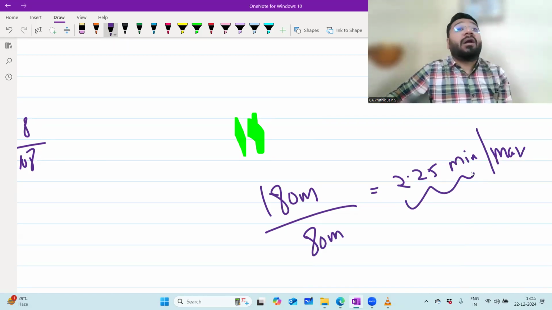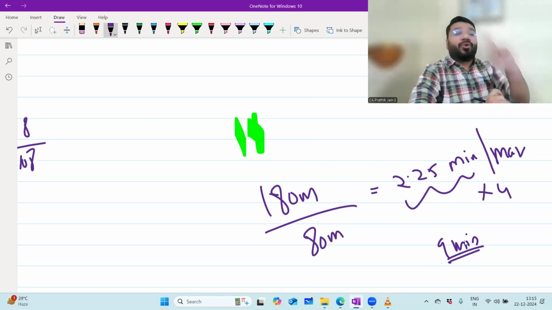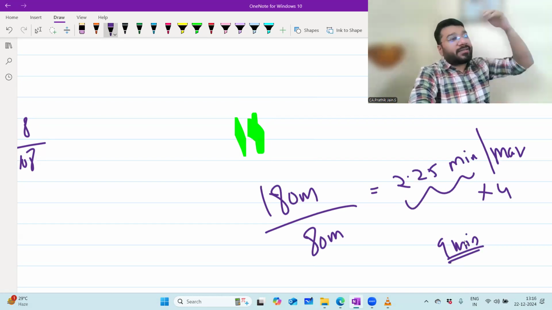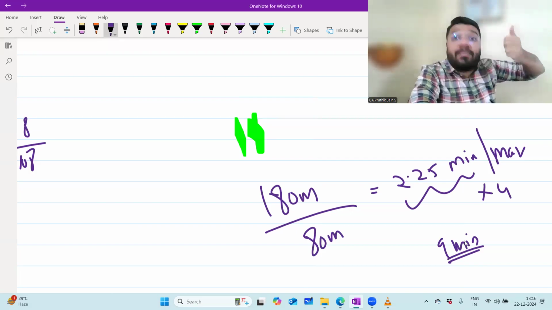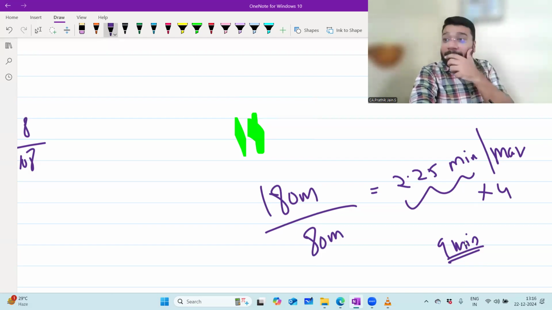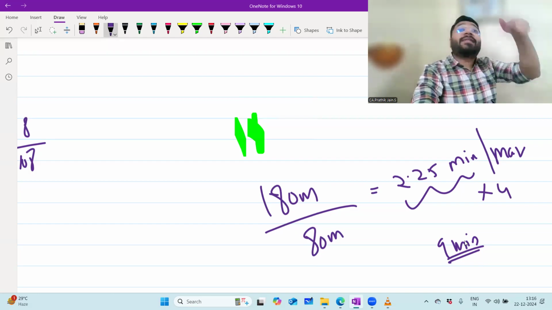For a 4 mark question, how much time will you spend? Into 4, how much? 9 minutes. Now there are some 4 mark questions which you definitely cannot finish in 9 minutes. It will be lengthy. You'll take 10 minutes, 15 minutes also. You need extra time. How will you get extra time in the 3 hour board examination? Not possible. So in some questions, you have to save time.